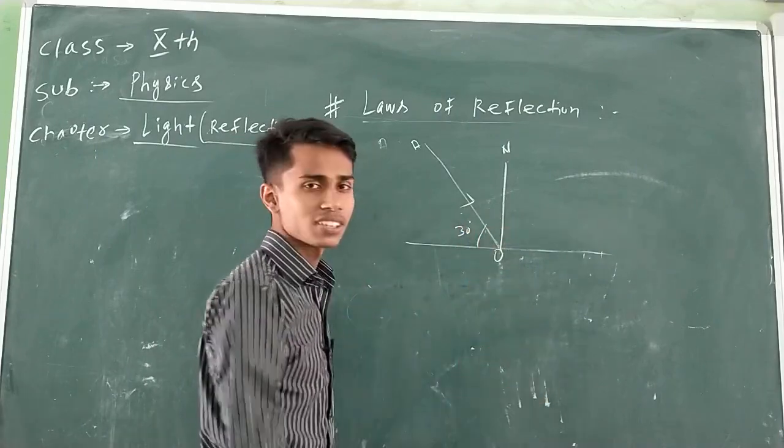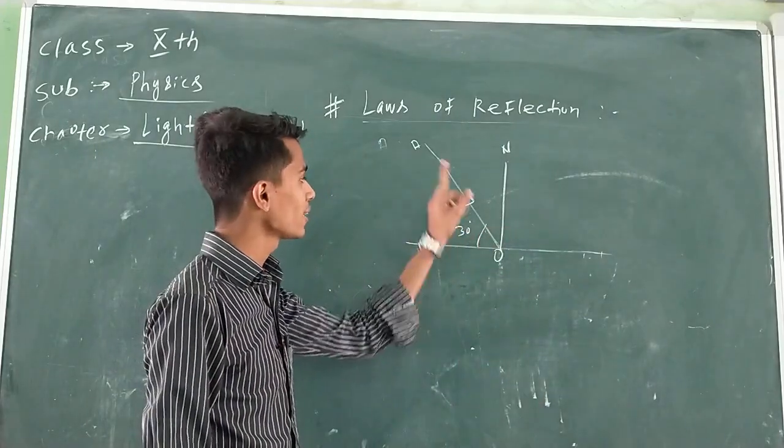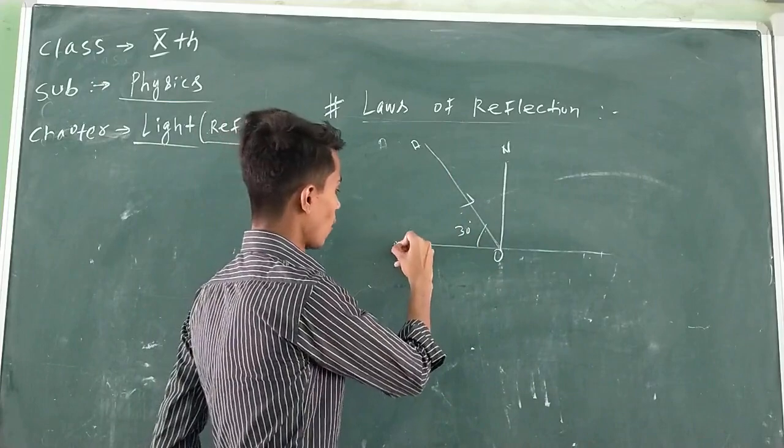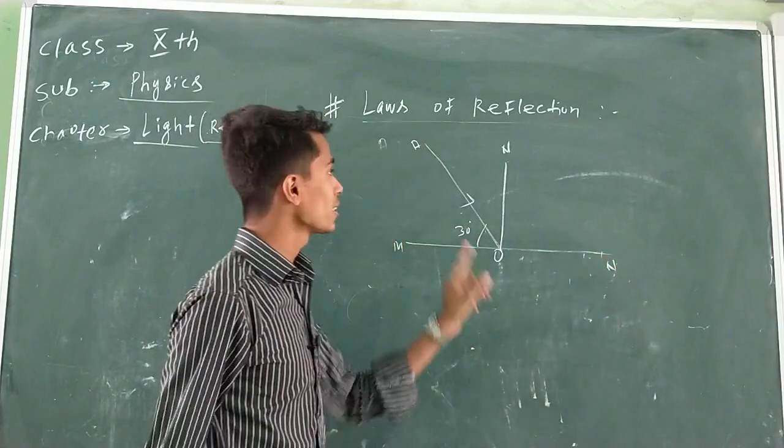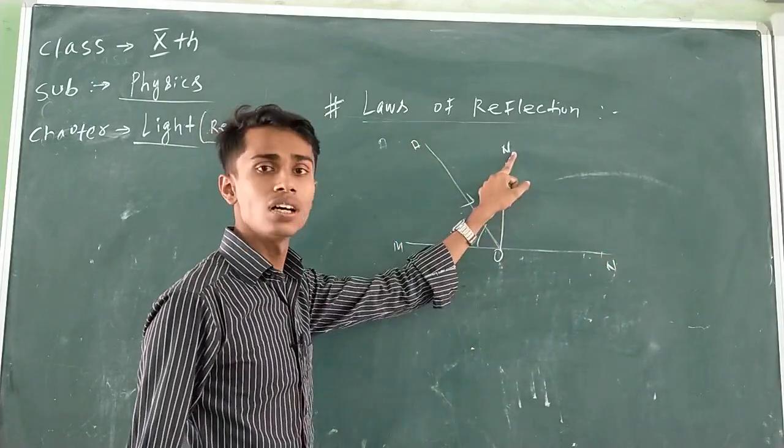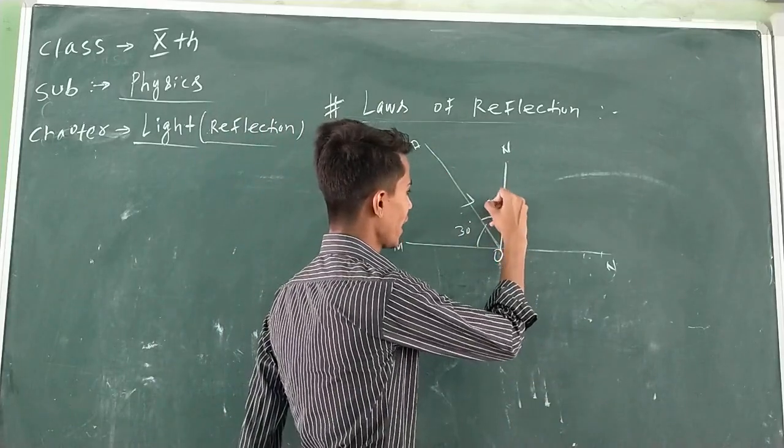Is 30 degrees the angle of incidence? No. 30 degrees is the angle made by the incident ray with the surface. What is the angle of incidence? The angle of incidence is the angle made by the incident ray with the normal. Angle AON is the angle of incidence.